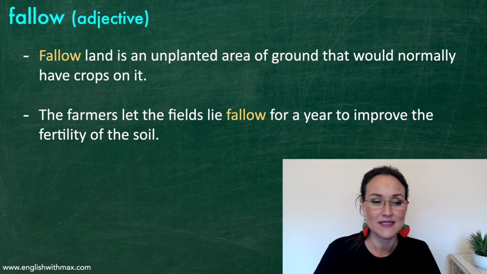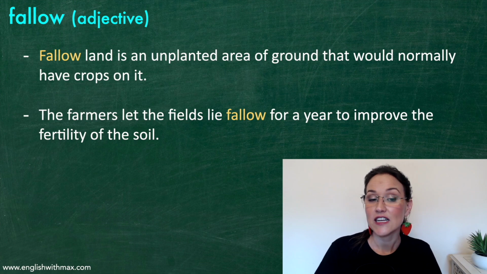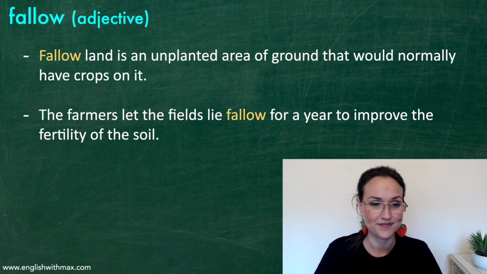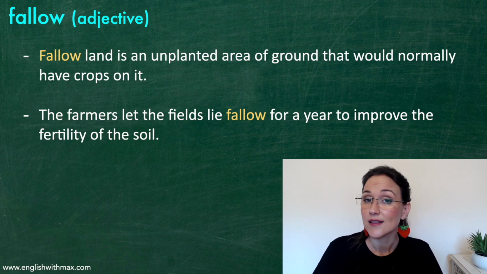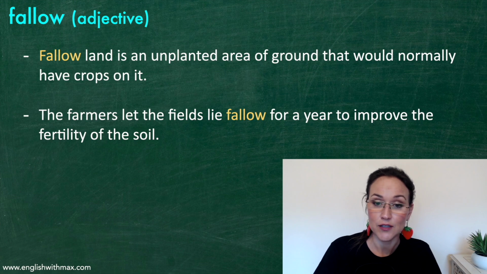A couple of sentences. Fallow land is an unplanted area of ground that would normally have crops on it. The farmers let the field lie fallow for a year to improve the fertility of the soil.